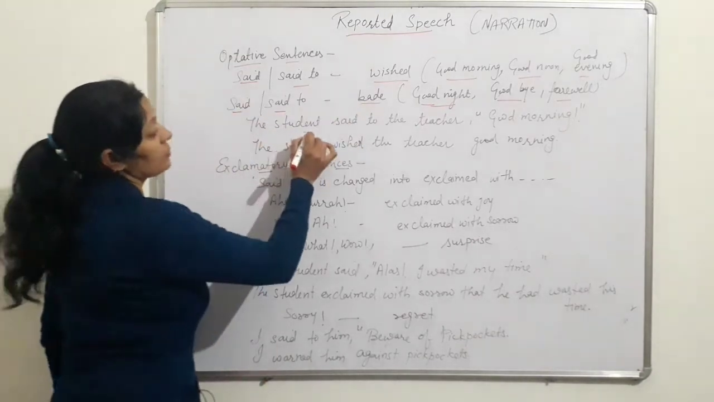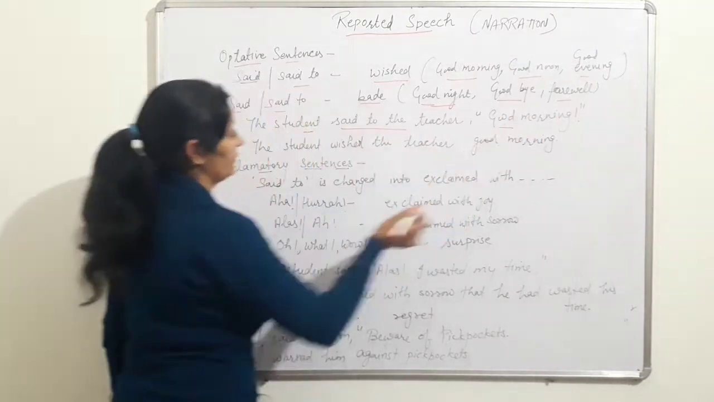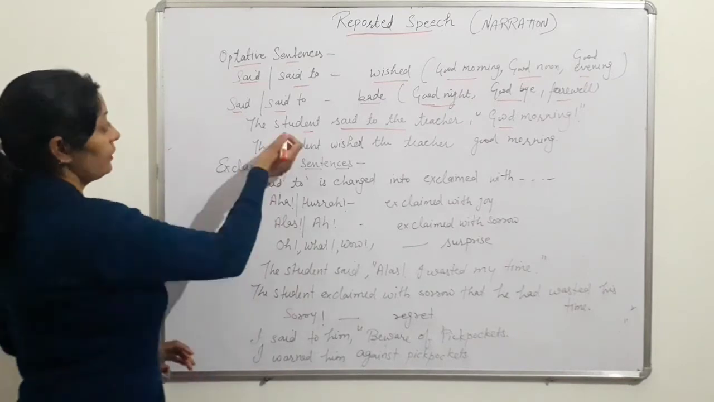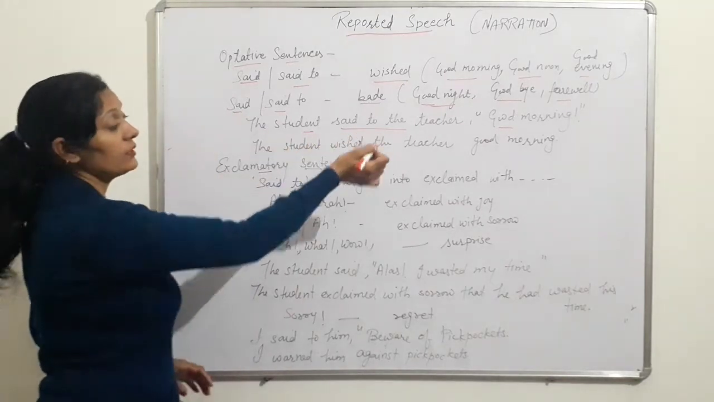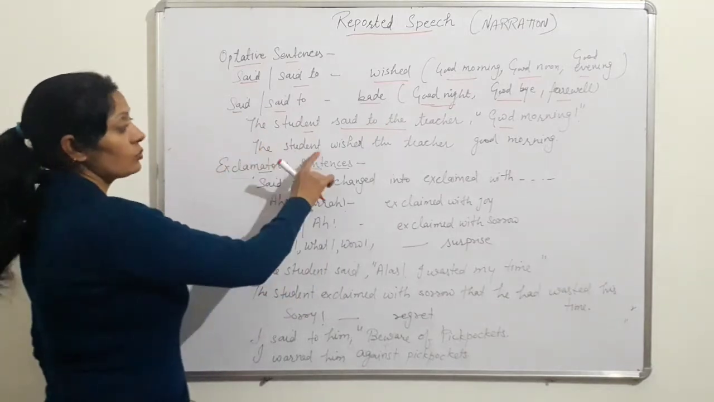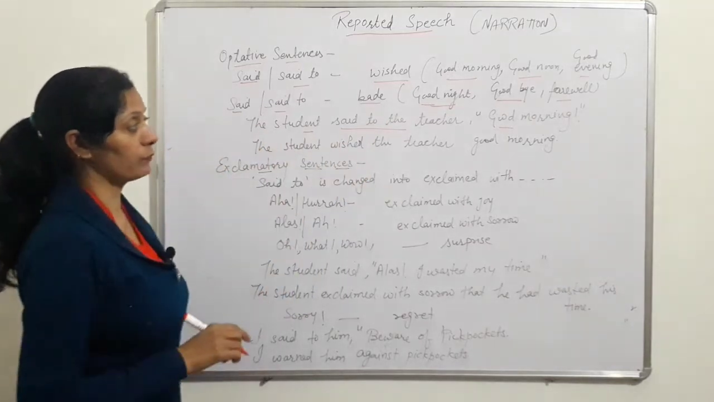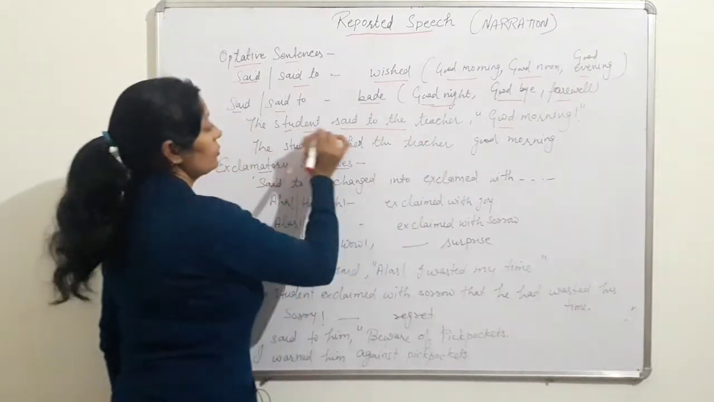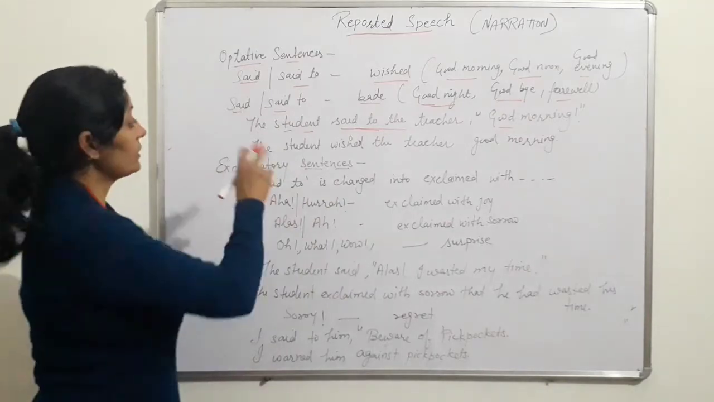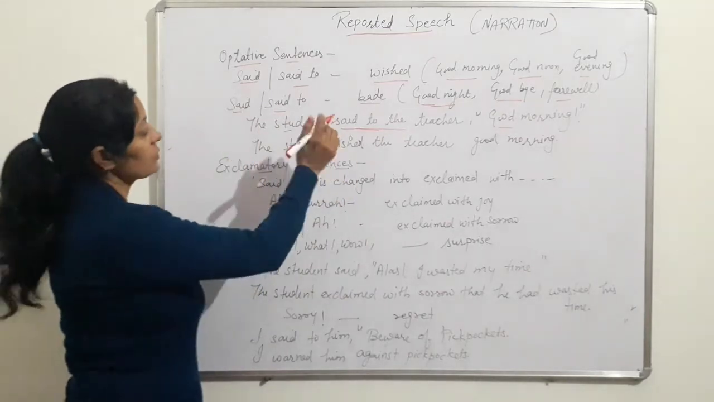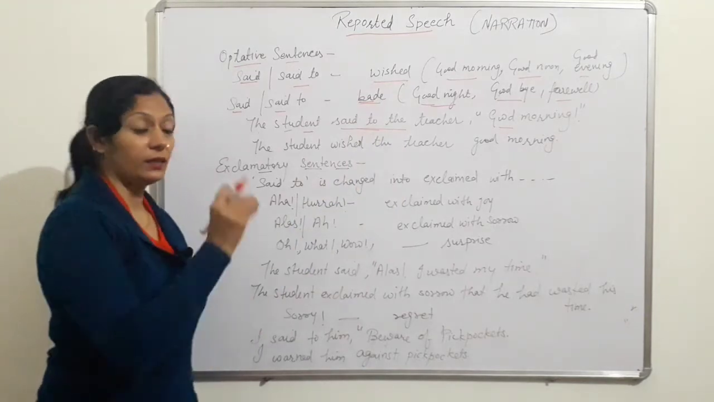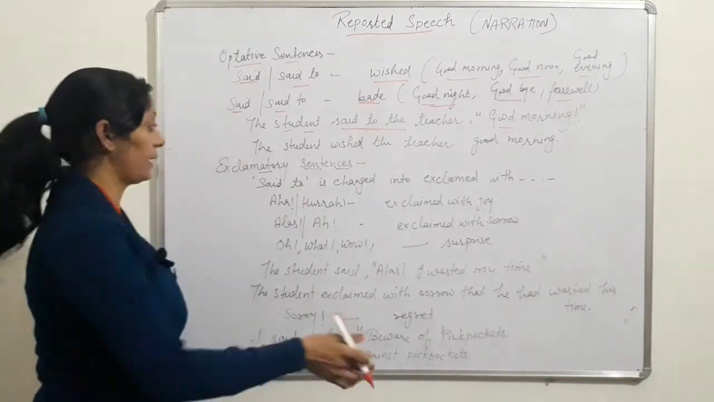For example, the student said to the teacher, good morning. So, the student wished the teacher good morning. If there is, the student said to the teacher good afternoon, again there will be, the student wished the teacher good afternoon. Okay, but the student said to his friend goodbye. So, the student bade his friend goodbye. Then we use 'bade'. Yes, he bade his friend goodbye.